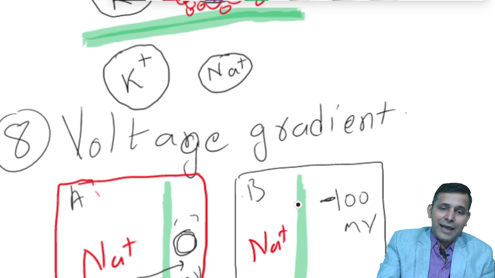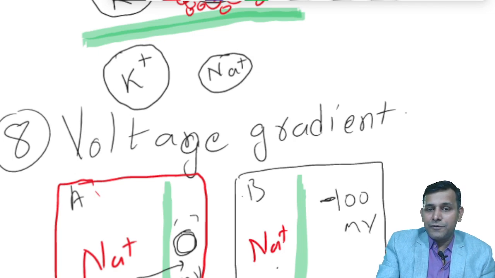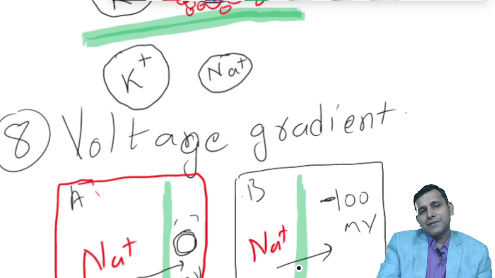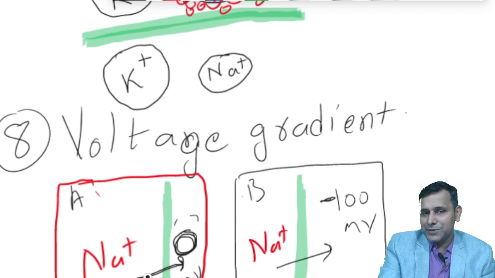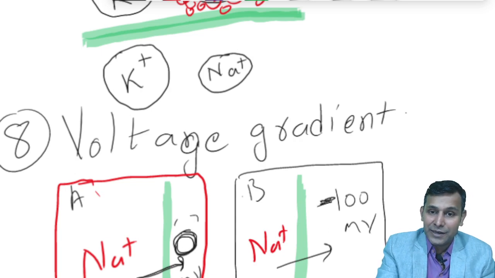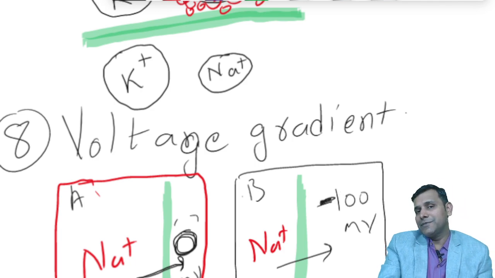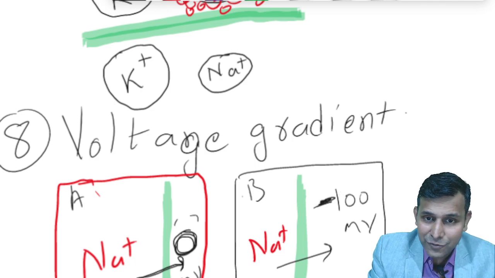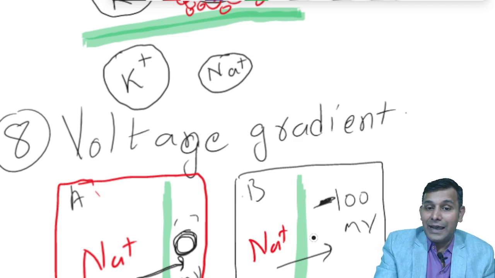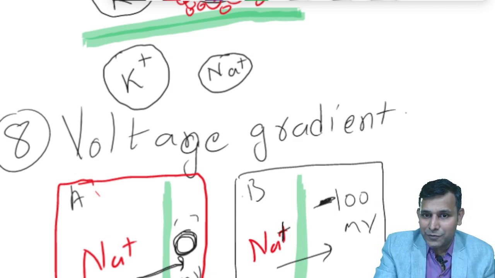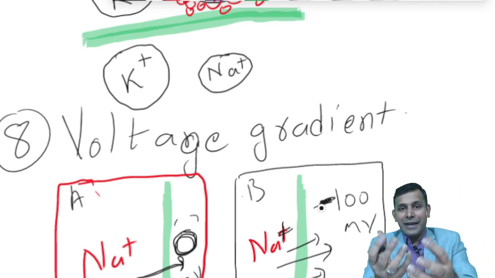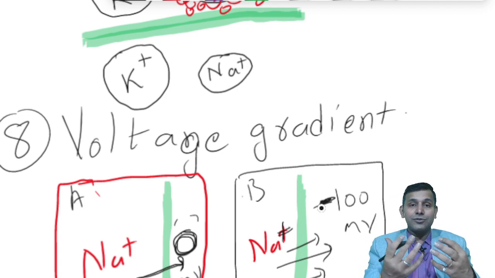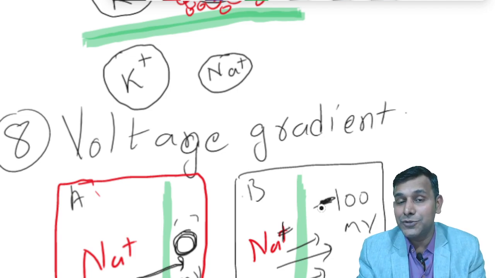Now what do you think will happen in case B? Will the sodium diffusion be more or less in case B? On the A side, there is no voltage gradient, but on the B side we have created a negative voltage of minus 100 millivolts. Now, this negative voltage would definitely attract more and more positive ions. So sodium diffusion will be faster. A negative voltage will pull the sodium ions, so this will cause more and more sodium ions to move.